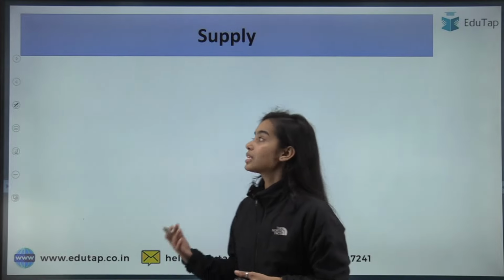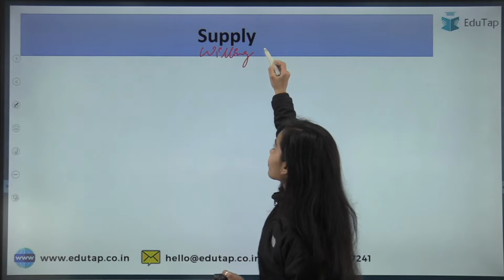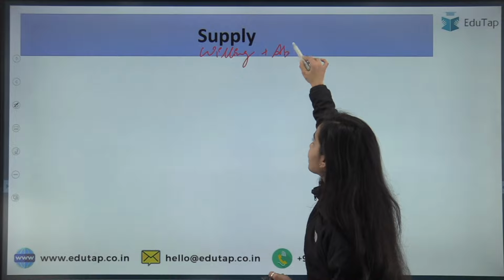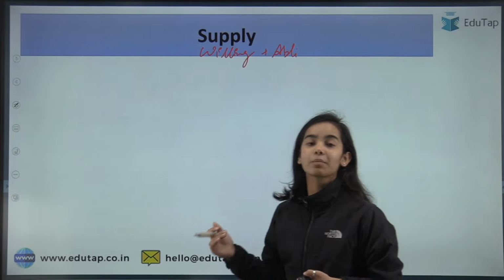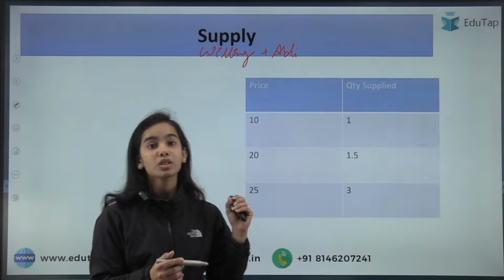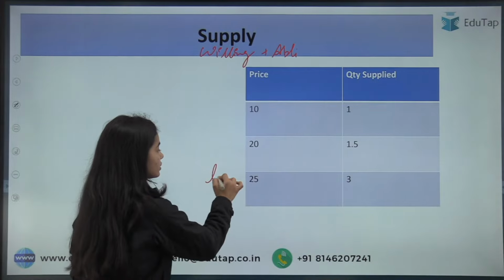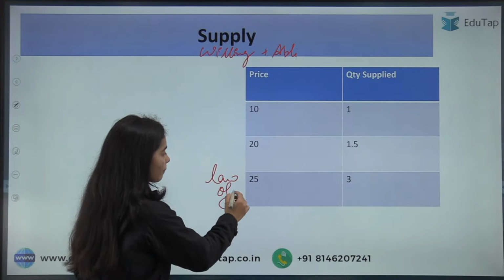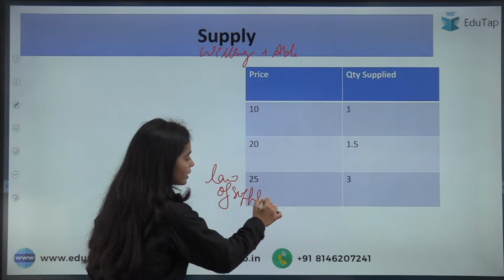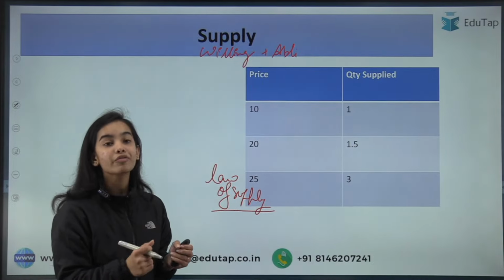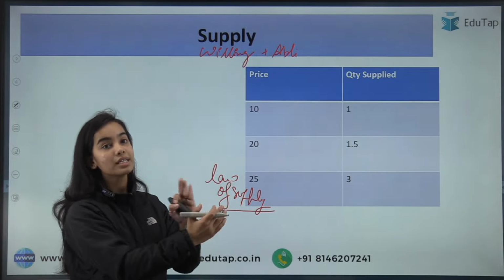Now we come forward to the supply. See, there is a willingness to produce, and when there is the ability to produce, that is what we call the supply. Okay. So now here the law of supply tells us that there is a positive relationship between the price and the quantity supplied.